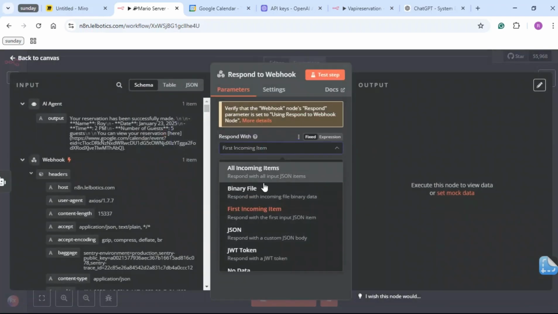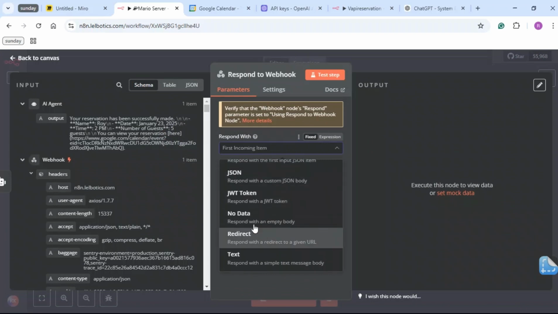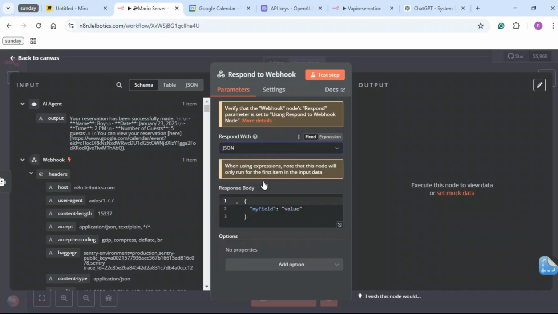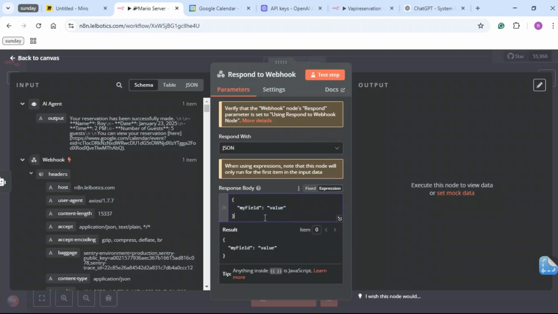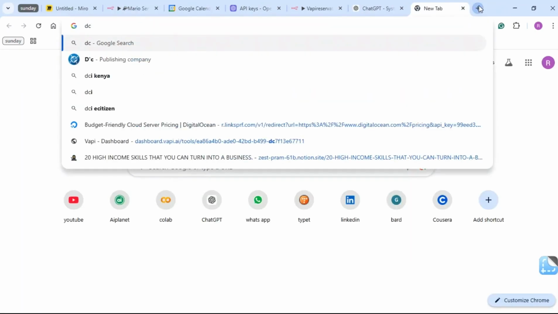So, respond with, not first incoming item. We can do it with a JSON file. We can also do it with text, but the best way to do it is responding with a JSON format. Now you can see this response body in JSON. It's not really complicated. So I'll just click expression here, and we will replace this with the expected JSON output format that can be understood by VAPI. And you might ask, how do I know that? Do you really need to know how to code? No, just go to docs.